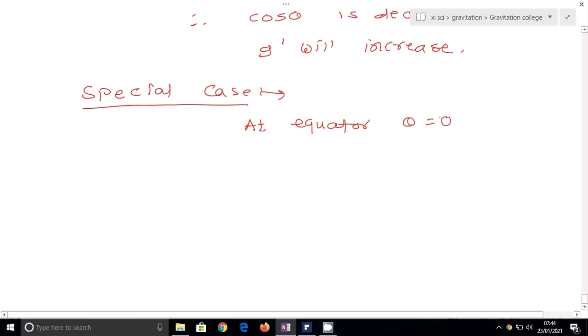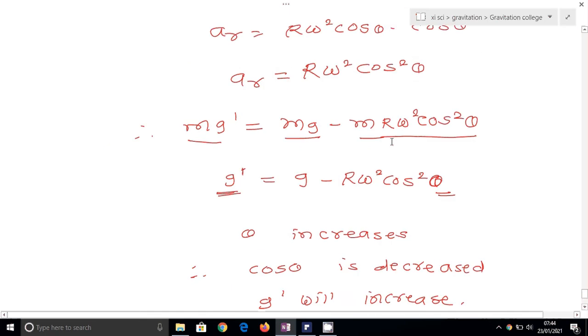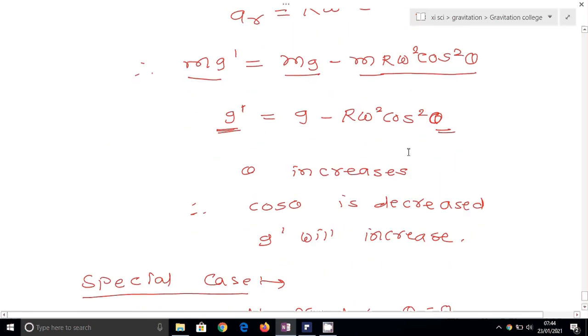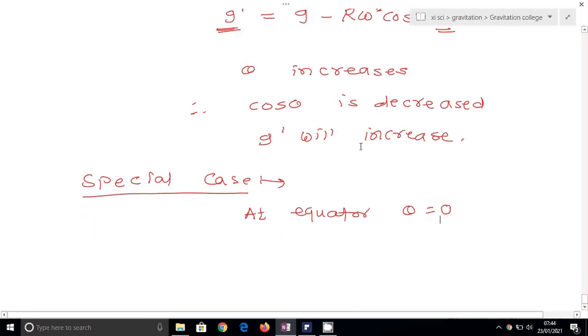If theta is equal to 0, then cos theta is equal to 1, and g dash is equal to g minus r omega square.